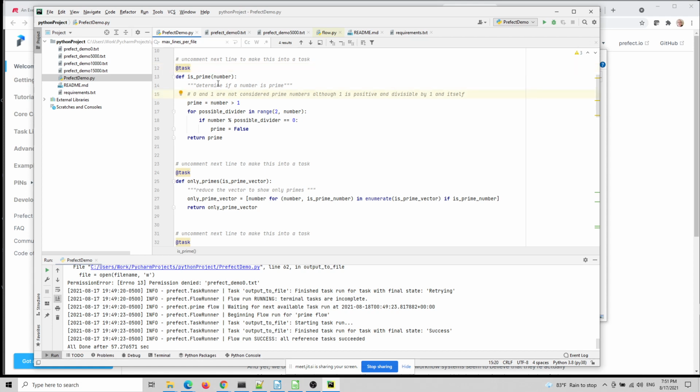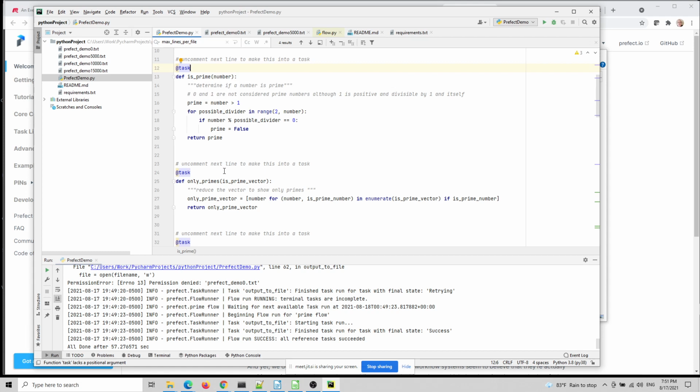Those things take fractions of a second for a computer to compute. Even though it looks like 20,000 is a big number, it's quick. However, what I'm telling it now is to run those as tasks. And more than this, when Prefect creates those, it will remember the task graph.